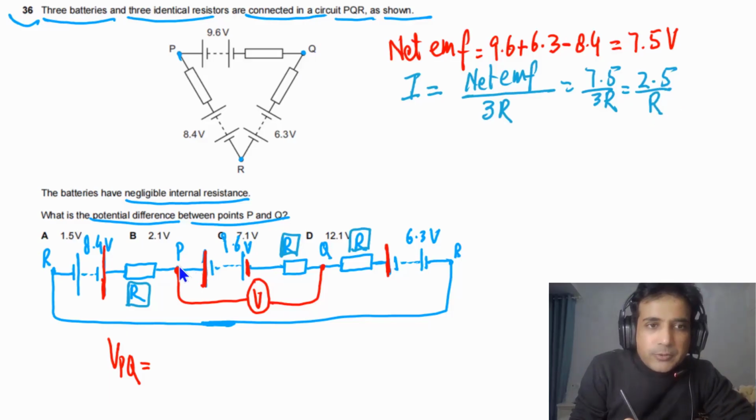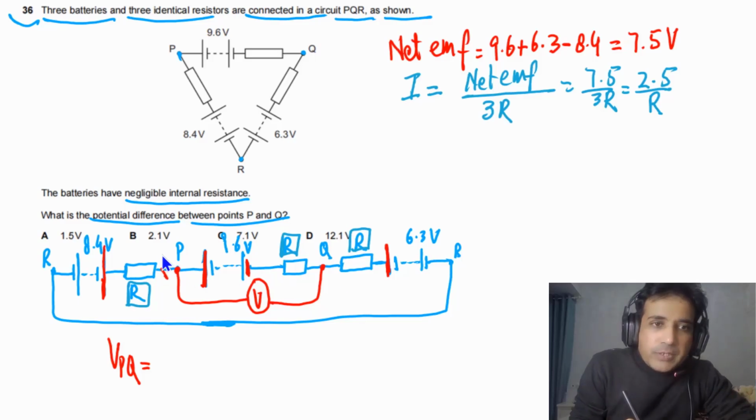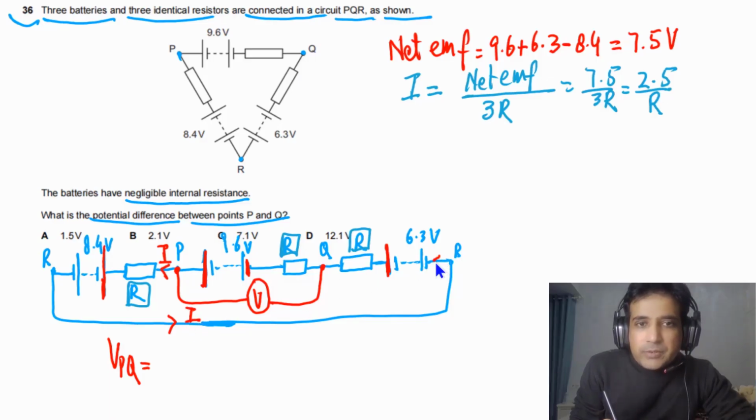Now we need to find the potential difference between points P and Q. First we need to understand the direction of current flow. These two batteries are connected in series and this is the positive terminal. It means current in this case will flow this way. This is the direction of current, so we can also draw an arrow here. Current will flow like this, anti-clockwise.